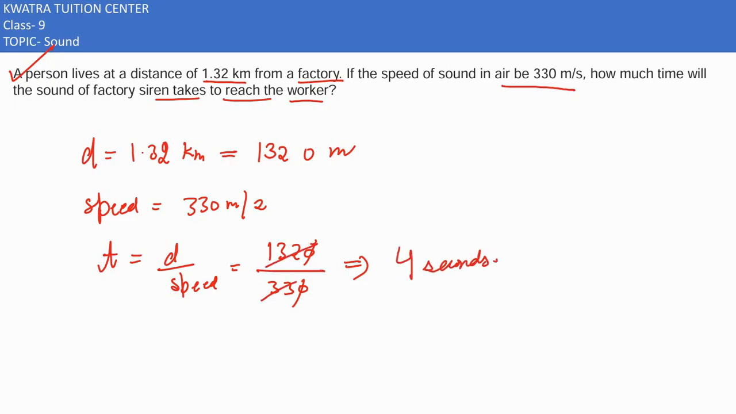तो कितना टाइम लगेगा to travel the sound towards the worker? It would take about 4 seconds in all.